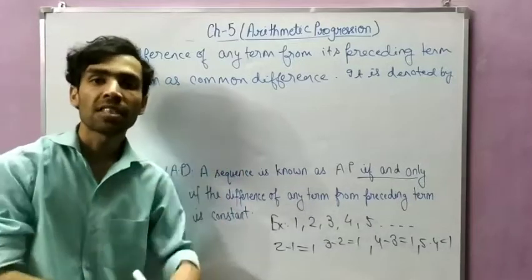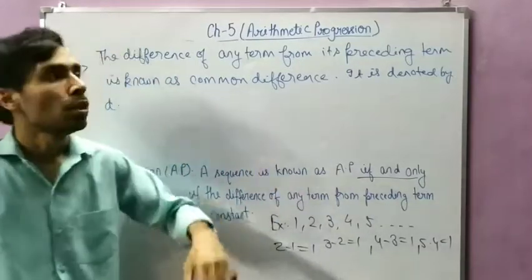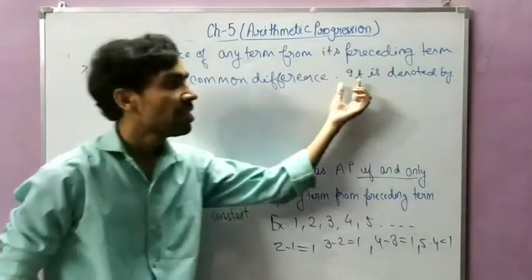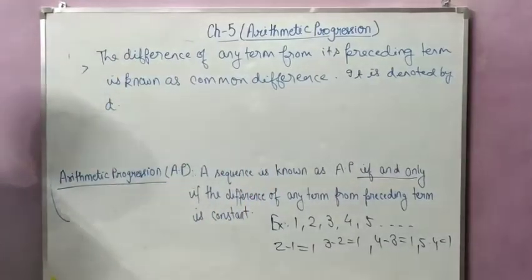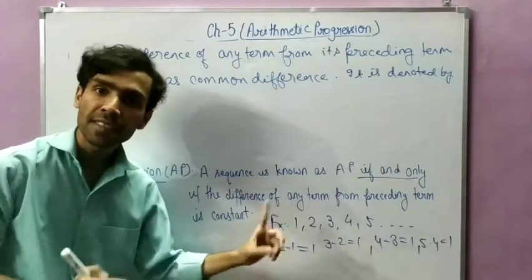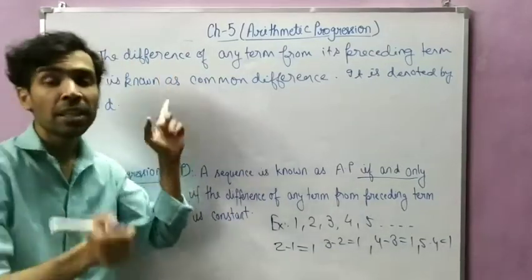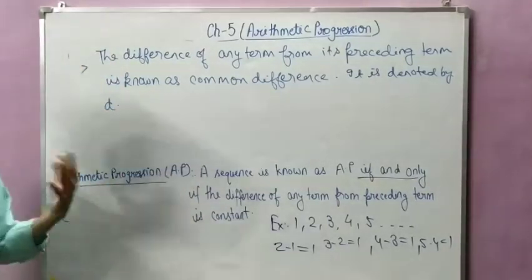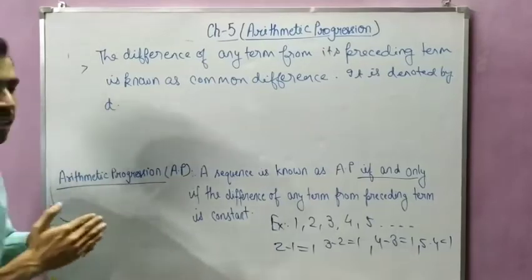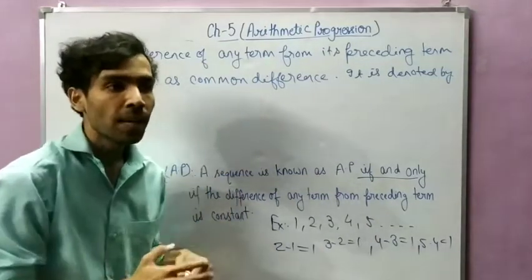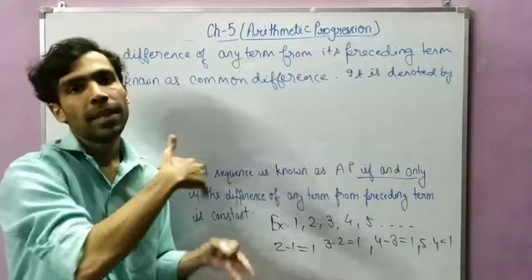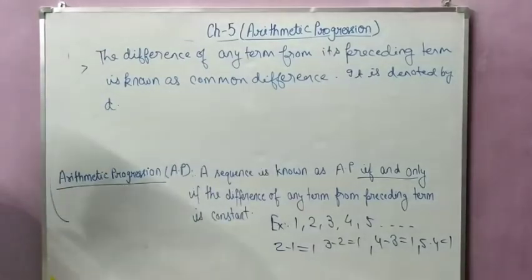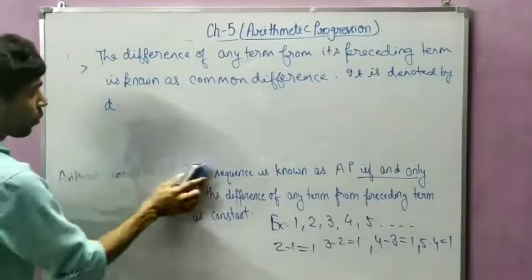I told you, in a sequence each number is known as a term. So difference of any term from its preceding term is known as the common difference, and this is also denoted by d. Okay. So in this case, what is the common difference? 1. In the second example, the difference was 2. Similarly, you can write many examples. So that is the basic part of arithmetic progression. And always we are calculating that common difference as any term minus previous term. Any term minus previous term or preceding term, both are same. So that is the general definition of arithmetic progression and common difference.